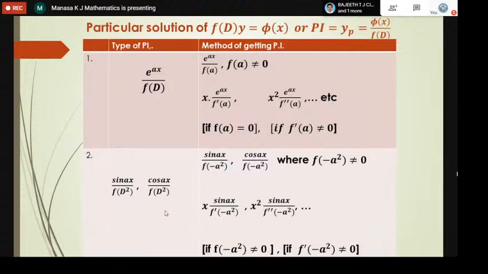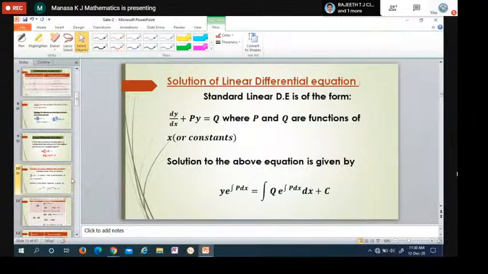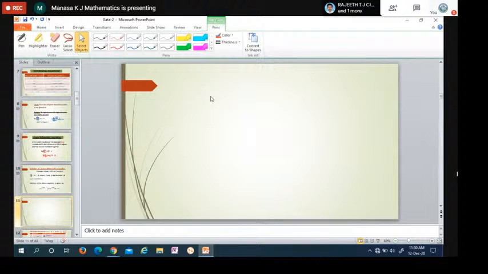Okay. Now, if the given differential equation is not equal to 0, then it is called non-homogeneous. See, I'll take some function f of x equal to 0. This is called a homogeneous equation. If the right hand side is 0, it is called homogeneous, and we have to find the solution y, which is called yc, the complementary function. So that's all if it is homogeneous.